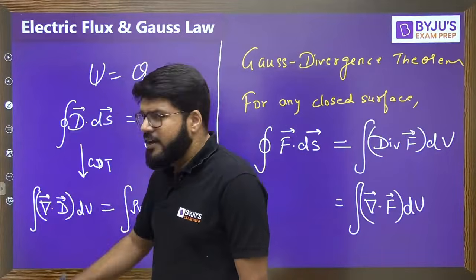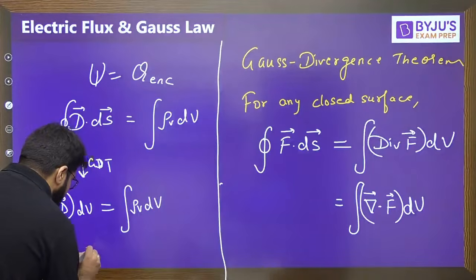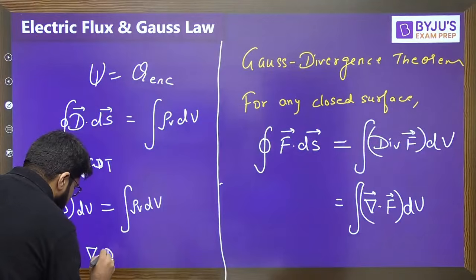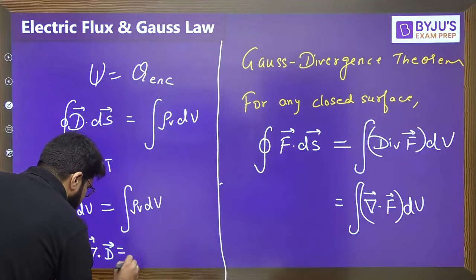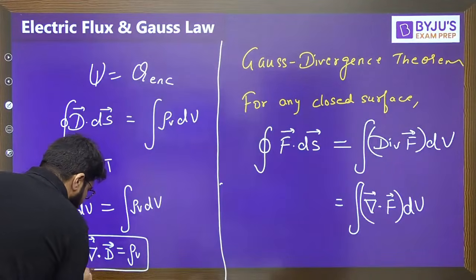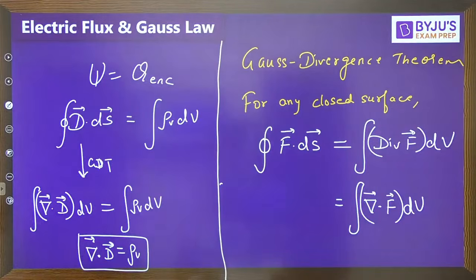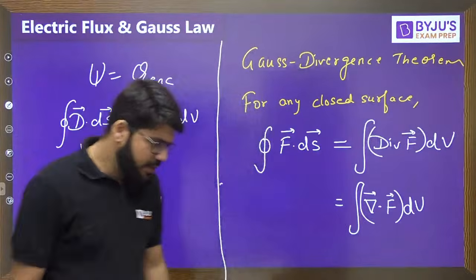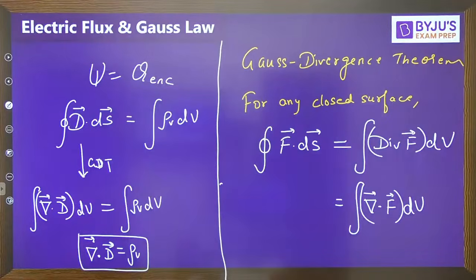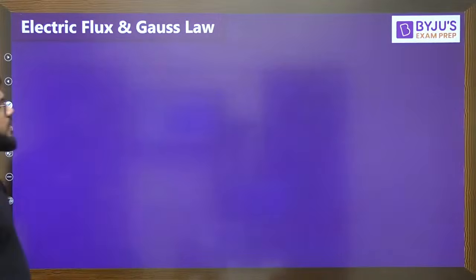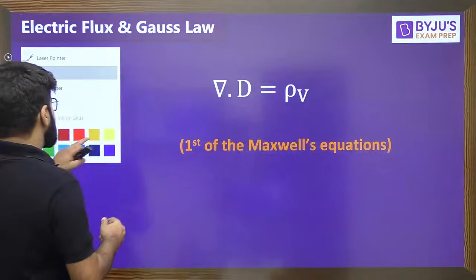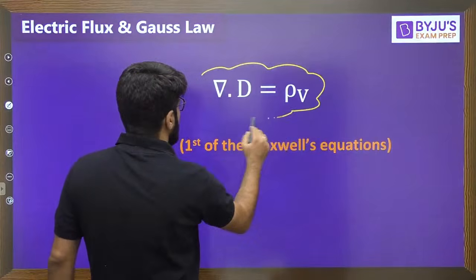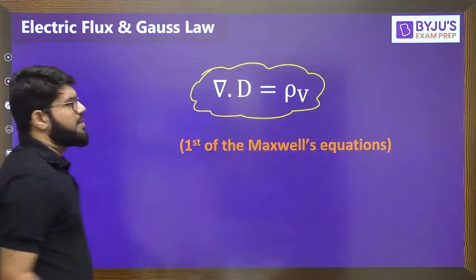When you compare the functions inside the integrals on the left hand side and right hand side, you can say that del dot D is equal to rho v. Del dot D is equal to rho v. This is the first of the Maxwell's equations.